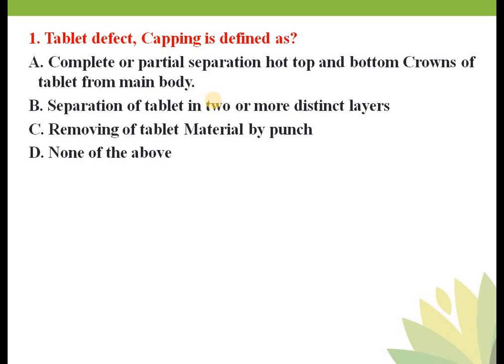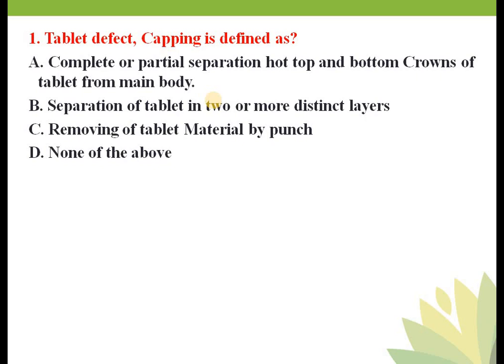So what do you mean by capping? I have already discussed it: complete or partial removal of top or bottom crowns from the main body of the tablet, that is nothing but capping, and that is because of entrapment of air in the granules. Then again, what is lamination? Lamination is the separation of tablet into two or more distinct layers due to air entrapment in the granule material. That is complete or partial separation of two distinct layers, that is nothing but lamination.